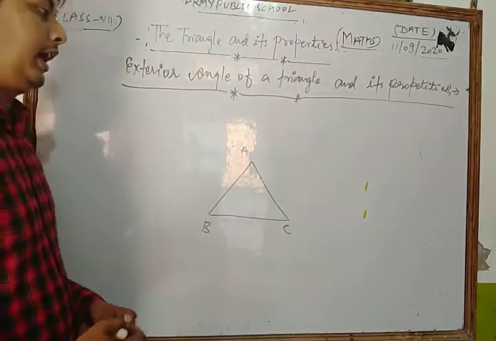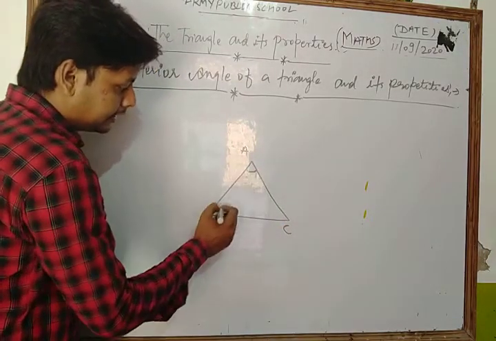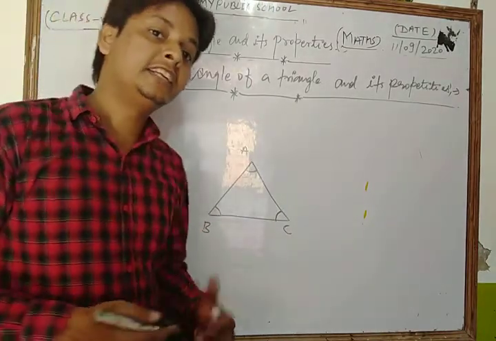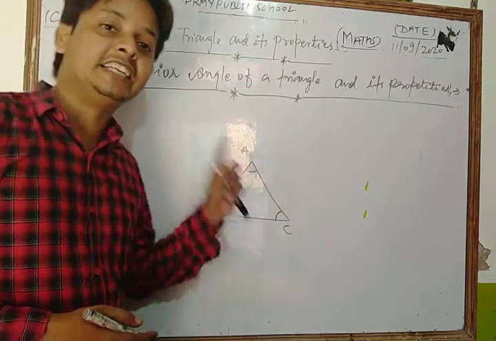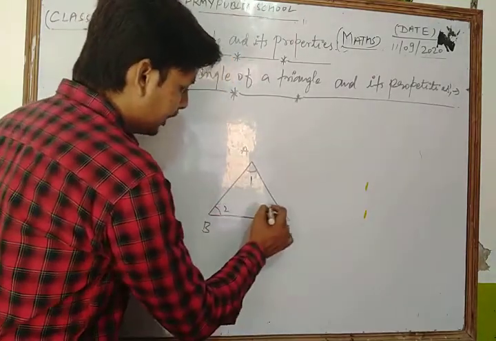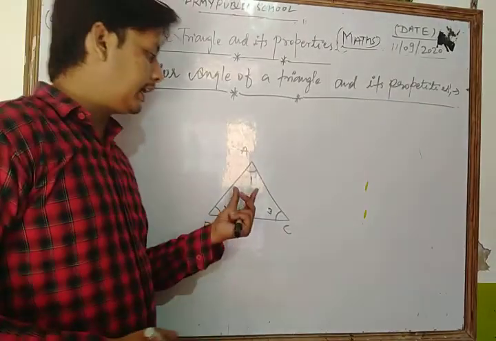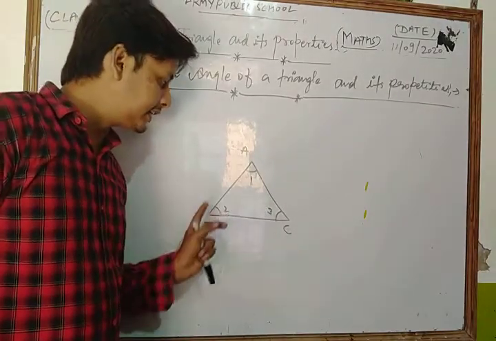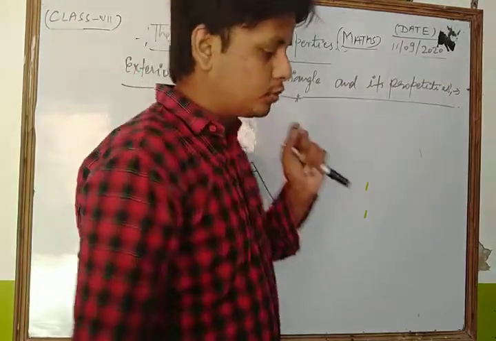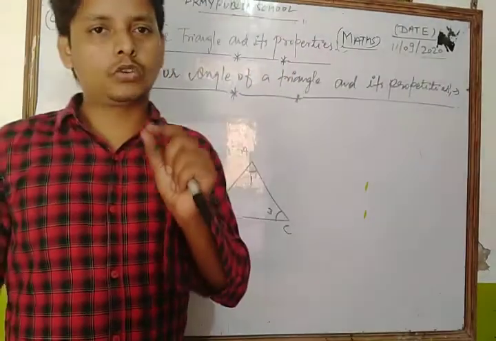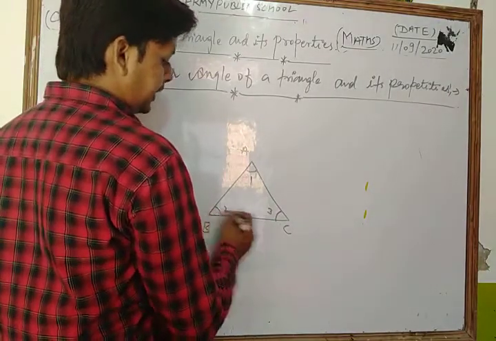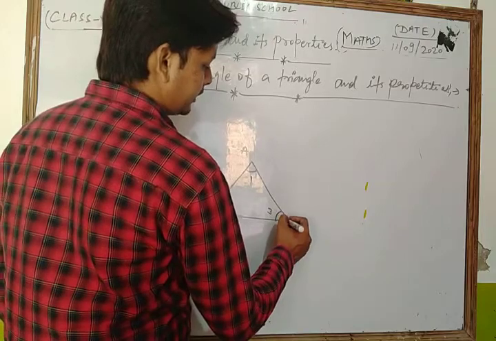All the angles in the interior of triangle ABC are known as interior angles of the triangle. Here, angle 1, angle 2, and angle 3 are known as the interior angles of triangle ABC. Now, to discuss the concept of exterior angle, suppose we extend the side BC of the triangle through D.